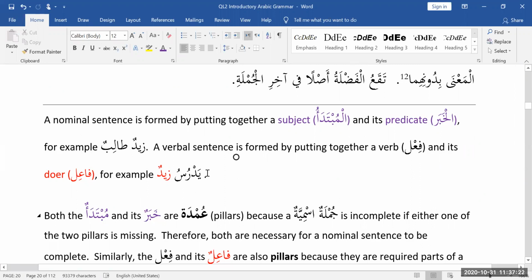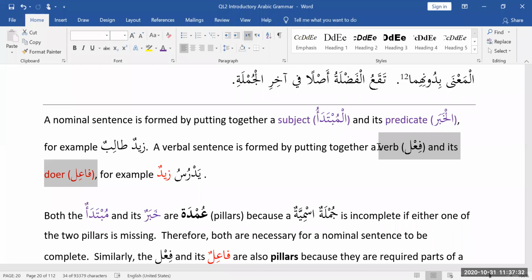On the other hand, the fi'l and its fa'il are also pillars. They're also married to each other. If you see a fi'l, there should be a fa'il. If you see a fa'il, there should be a fi'l. However, there are some exceptions like kana and laysa. We will talk about the exceptions. So that's pillars. When you think of pillars, I want you to think of two words to make the sentence correct: mubtada and khabar, or fi'l and fa'il, and more details are coming. So that was just a general crash course, just to refresh your memories.